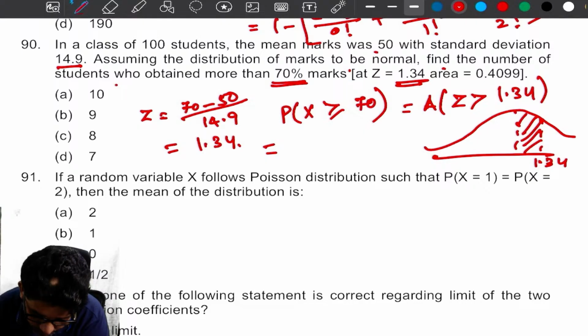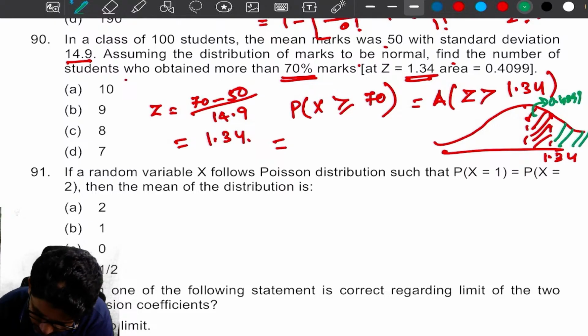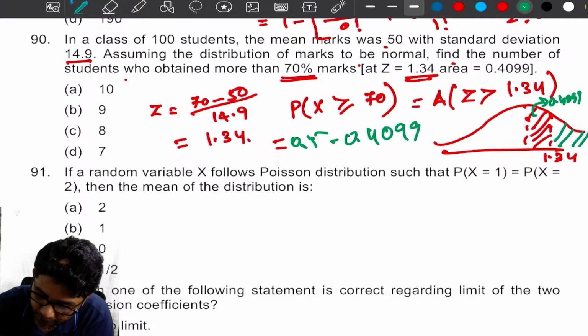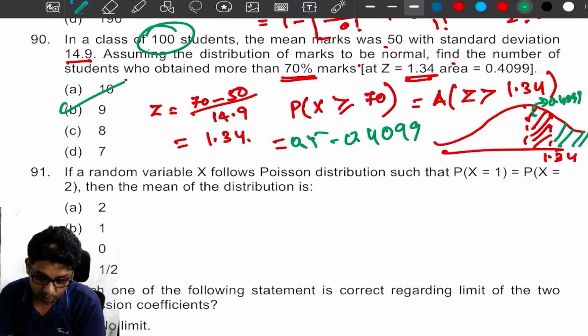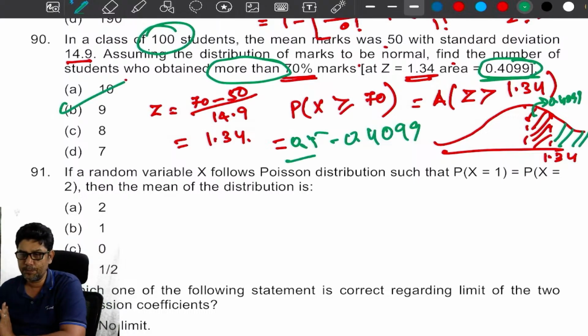Okay. Now what we need to find out? More than this. That means I have to find this area. This area is given as 0.4099. So what we need to do? 0.5 minus 0.4099. What are you getting, my dear? 0.5 minus 0.4099 is 0.0901. Total how many students? 100. Into 100, we get 9. I told you one shortcut. I don't know whether you remember it or not. If more than comes, whatever value is given, 0.5 minus that value. That's it.